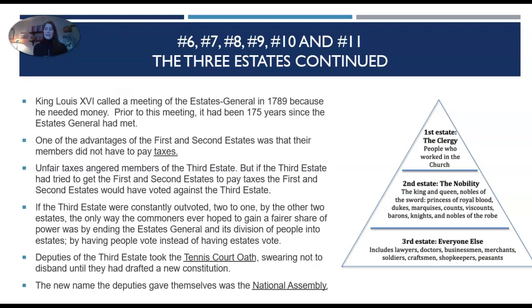So I know there's a lot on this slide. So questions 6 through question 11. And again, as I always say, if you're watching this on your own, feel free to pause and fill in your study guide. If you're watching this during class time, you can always go to the Padlet to find these slides. You can also go into the OMS to find these slides.